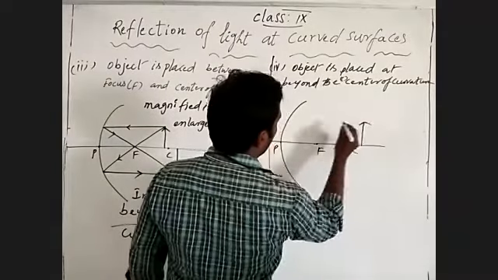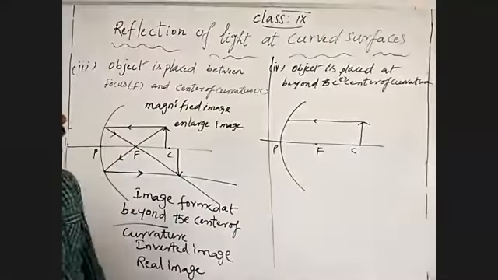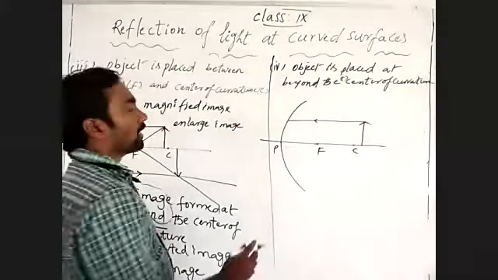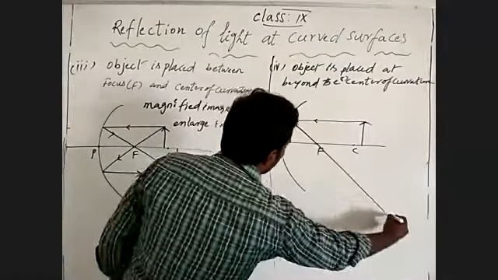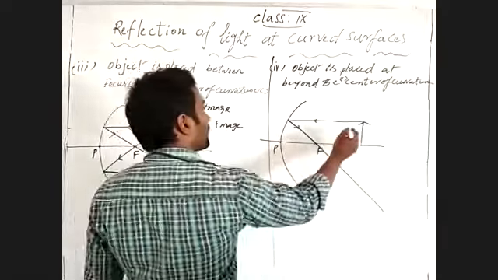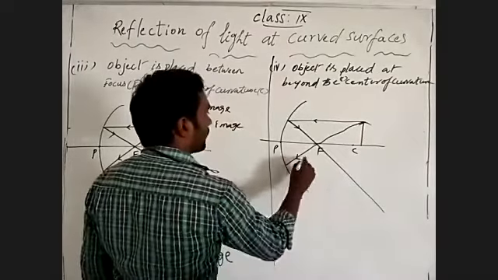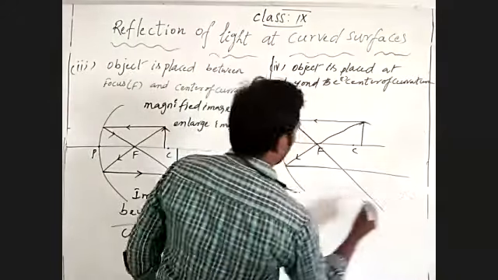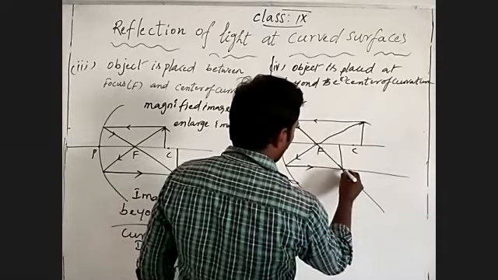Beyond the center of curvature, the light ray coming from the tip of an object parallel to the principal axis takes reflection through focus. We can go by this or by this, not a problem. I'm going by this only, through the focus. When light travels through the focus, it gives reflection parallel to the principal axis. So where they intersect, there we get the image.